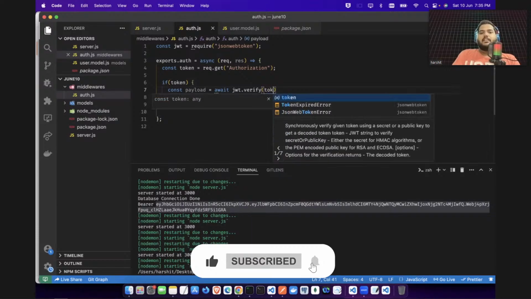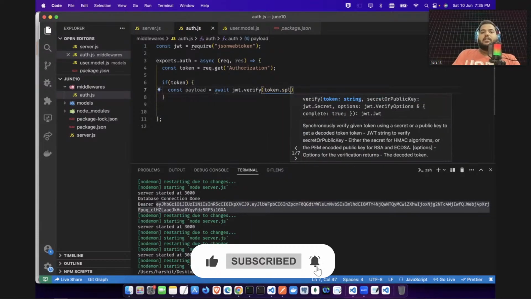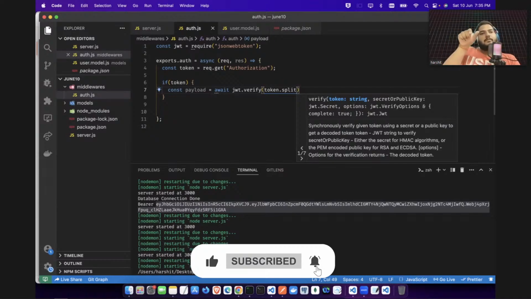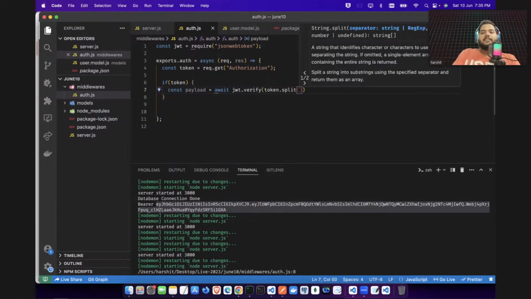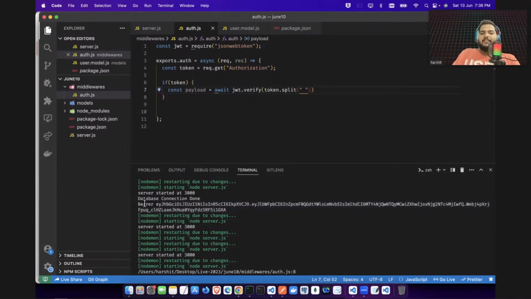So what I can write here, there is a function called split, which we will be using to split based on the space. There was a space, right? Bearer space this token. So I want to split this one. Split will return you an array. So Bearer will be at the 0th index, and the token will be at the 1st index. So I want to split, and then take the second element. The second element is at the first position.